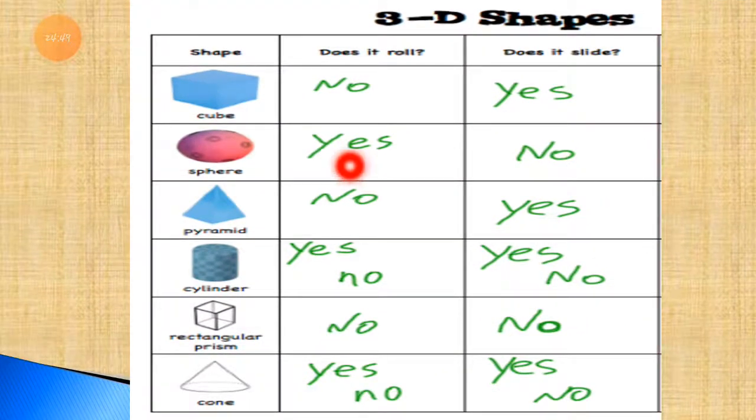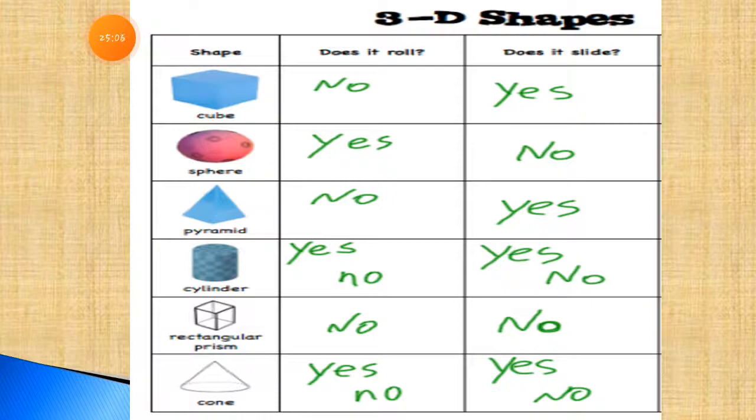Now the next shape is sphere. Sphere means any circle shape. It may be a ball, a bowl, something like this. So it will roll on the floor. Understood, students?